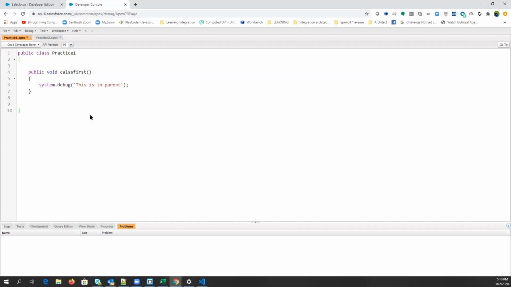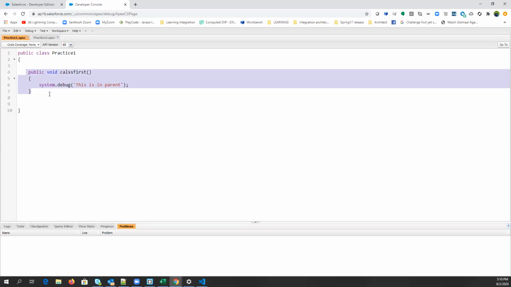Now, if I want the same method in another class as well, if somebody is also writing some code in your company and you want the exact same method somewhere else, you should not do duplicate programming. It means you should not write code that is already written.